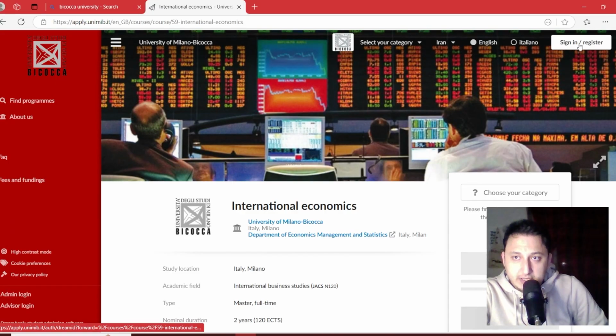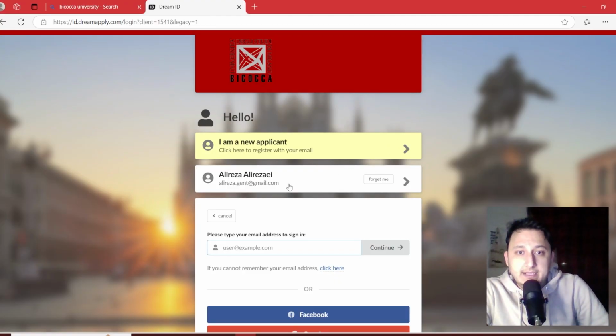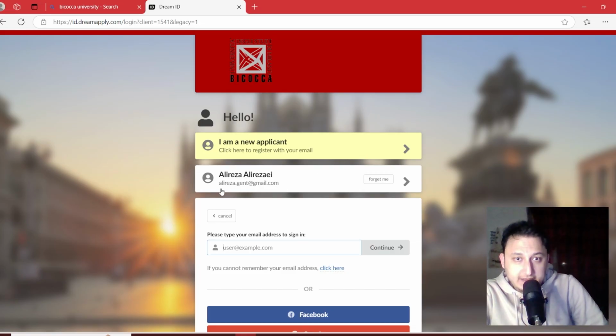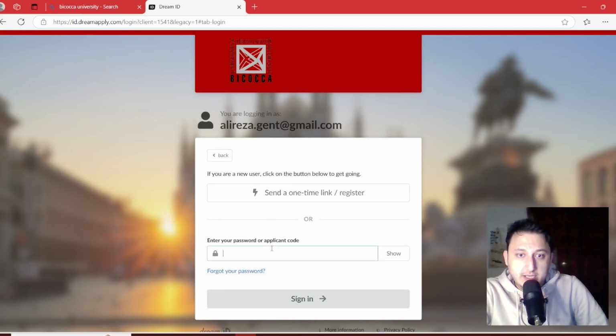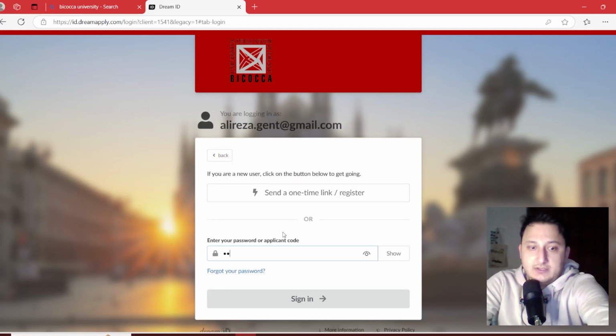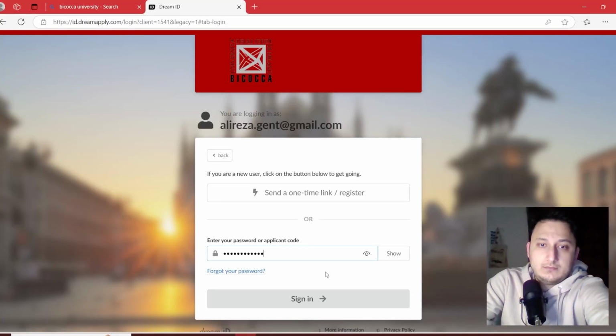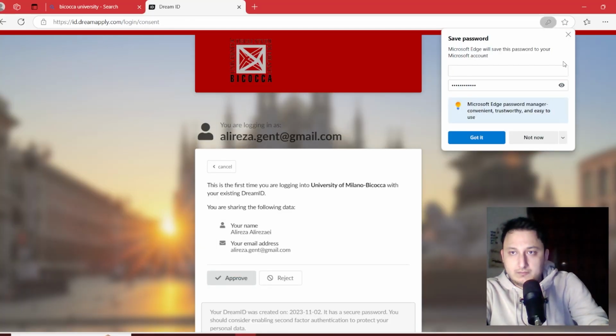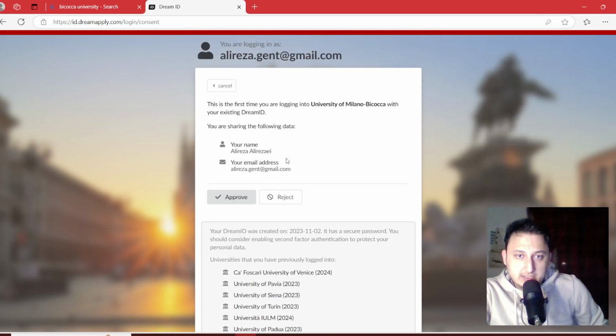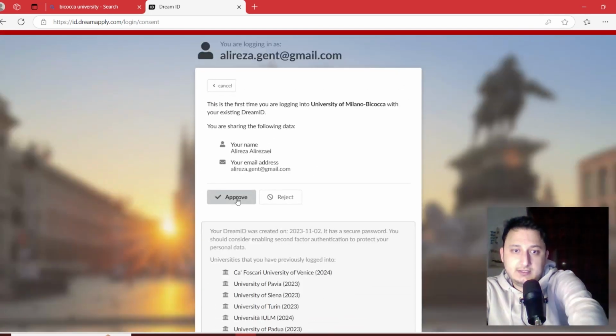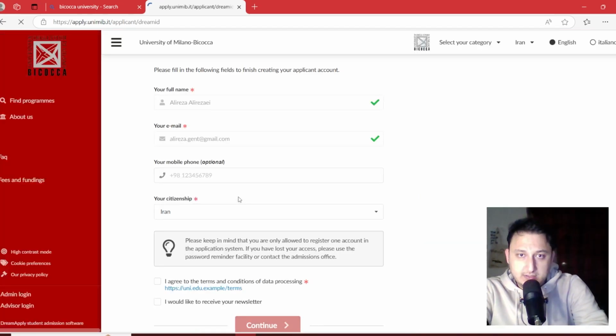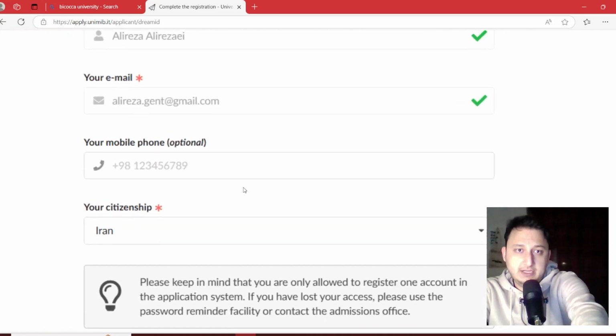Then we can sign in or register from the top right. And if you are a new applicant, you can choose this one. And if you have a DreamApply ID, you can choose your ID below. So I just need to write my password here. We have a second question: is this my information or not? I approve this information.